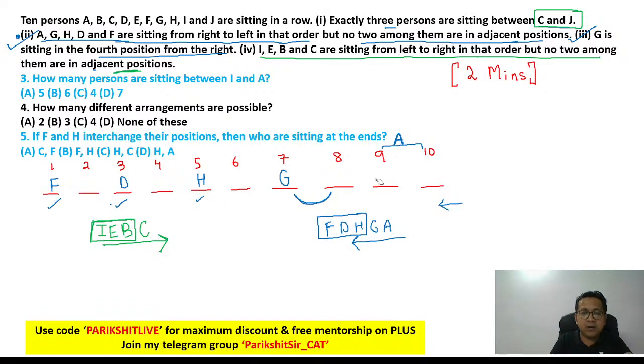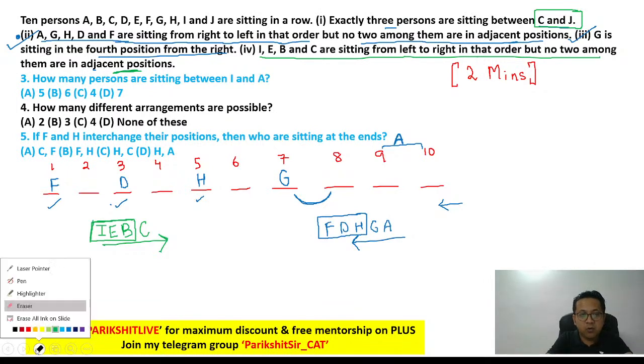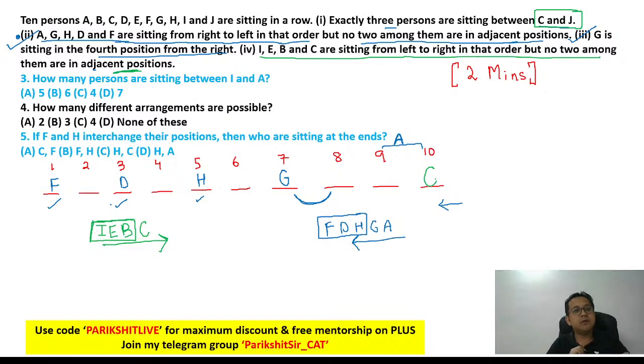Now the only and only place left for C is number 10. Where will J go? Remember, 3 people in between. So C is at 10. So 9, 8, 7 will stay empty, and J will go at 6. Awesome. I think we are good. And I hope you remember about A. A can go either at 9 or at number 10. We discussed that at the start. So 10 is now filled. The only place for A is number 9.